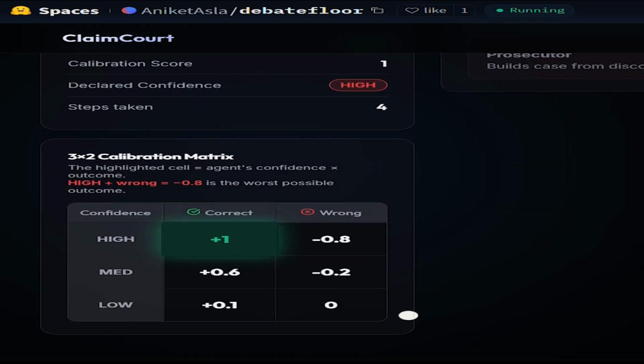Here lies the heart of our project, which is the 3x2 calibration matrix. It is a rule book for confidence. If you're right and appropriately sure, you get the best score. If you're wrong, but you acted like a genius, that's the worst cell. In this case, since we are getting high, it is scored +1.